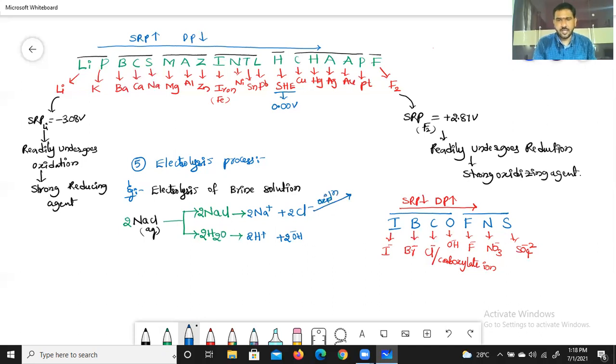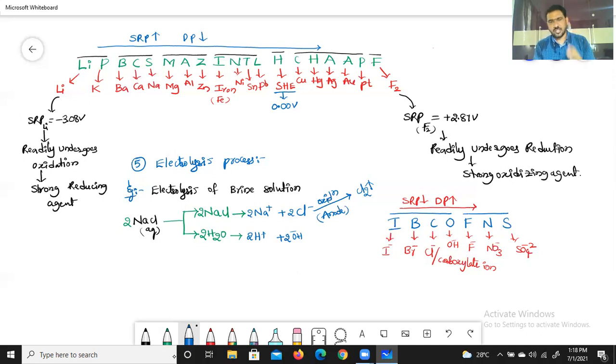Then it results in Cl2 gas liberated. 1 mole of Cl2 gas is liberated at the anode, that's it. Then OH minus ion, which has a high discharge potential, won't undergo oxidation at the anode. Oxidation has already happened by the low discharge potential anion, that is Cl minus, isn't it?